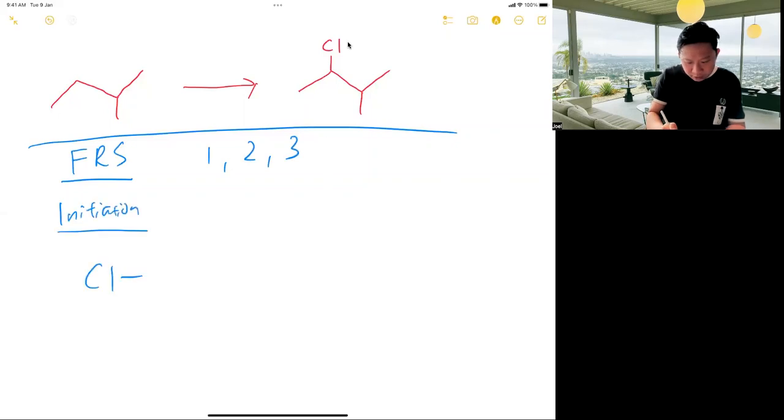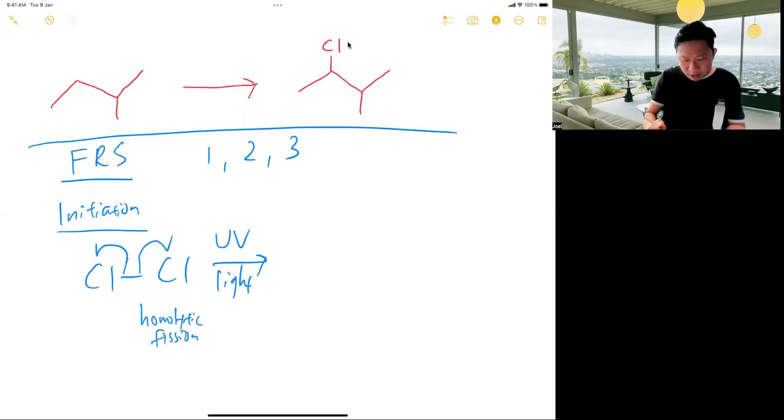So first of all, Cl-Cl. What is this word called? UV light. What is that? Half break. Yes, homo, same. So homolytic fission means break equally.